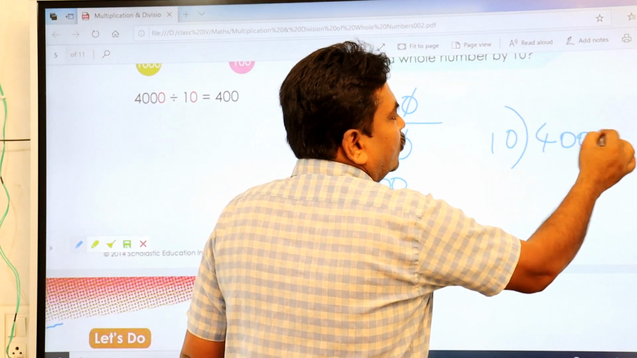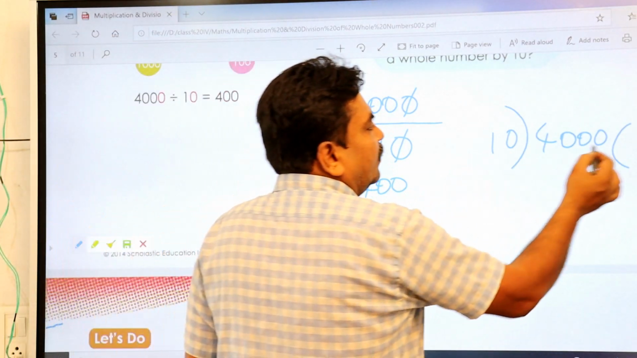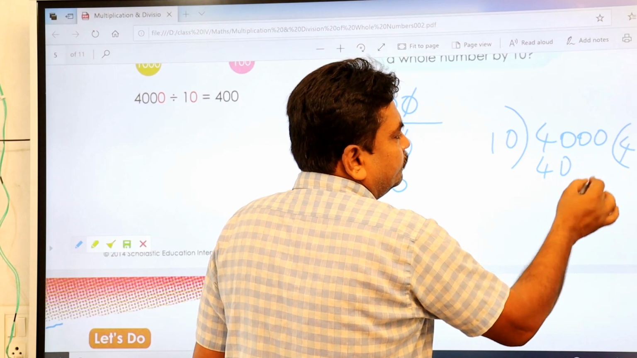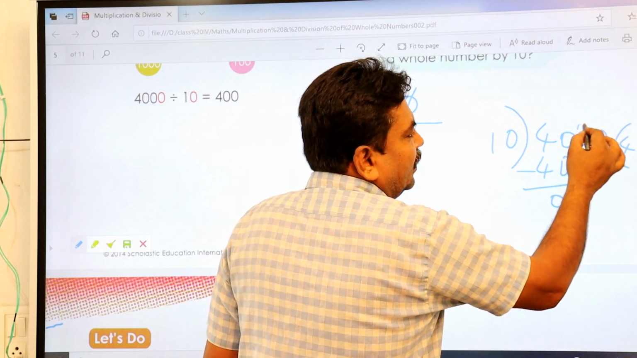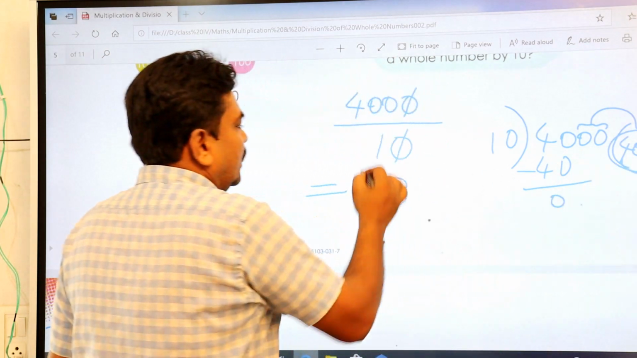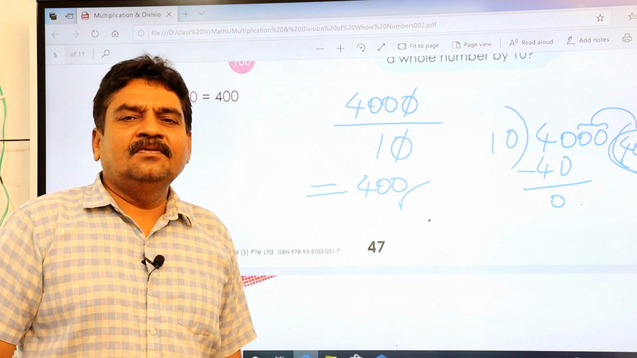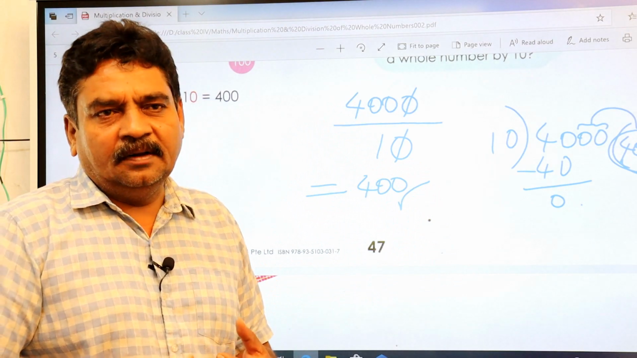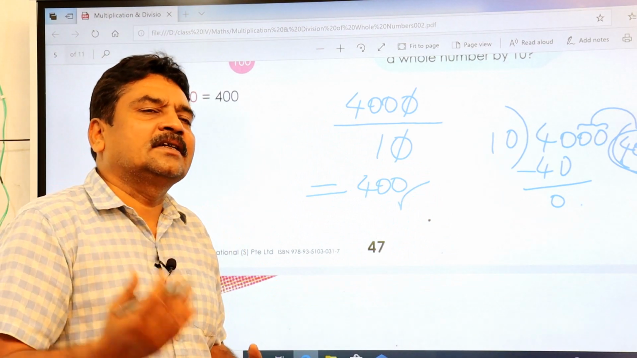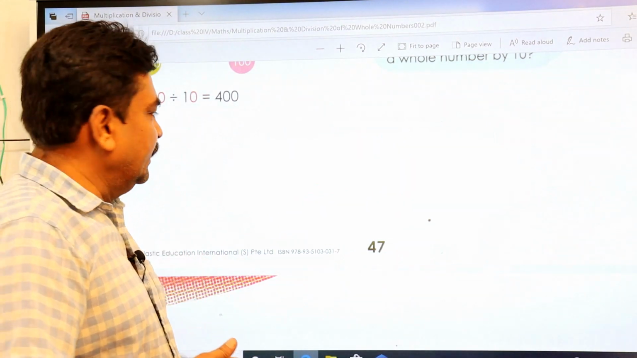This is 4000, right? So 10 fours are 40, remainder 0, and here you have 2 zeros remaining, so keep the 2 zeros here. So the answer is 400. The answer is the same, but please try to practice in fraction form, which is useful for the next chapter and also for next classes in future. Hope you people are understanding it.